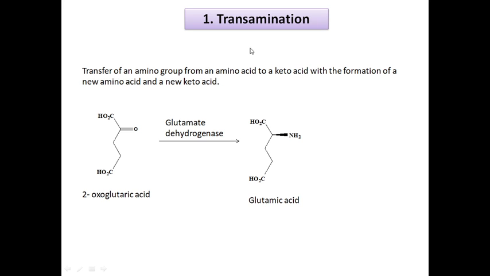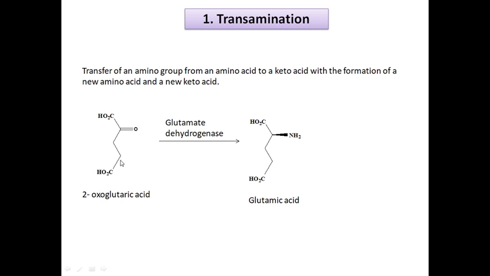First role of PLP is in transamination. Transamination means shifting of an amino group onto a keto group. The transfer of an amino group from an amino acid to a keto acid with the formation of a new amino acid and a new keto acid is called transamination. Let us see one example.